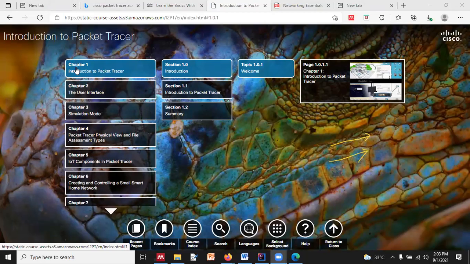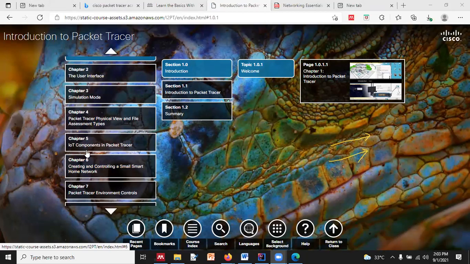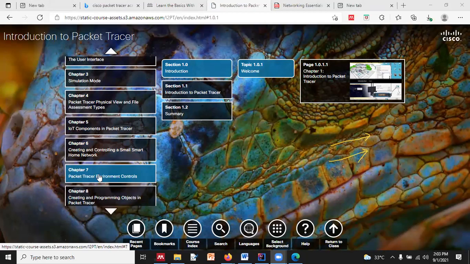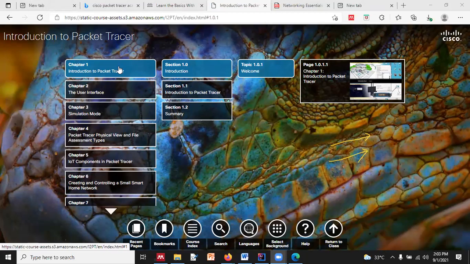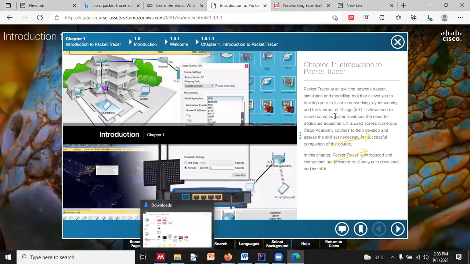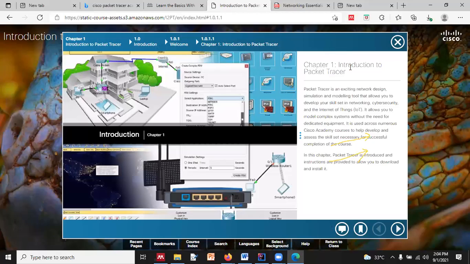The first chapter is the introduction, then user interface, simulation mode, physical view and file assessment type, IoT components, creating and controlling a small smart home network, environment control, then programming objects in Packet Tracer. Coming to chapter 1, which is the introduction to Packet Tracer.